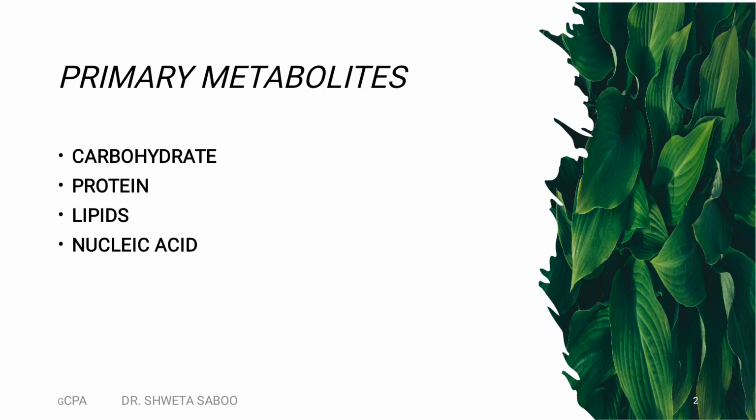Second important thing, these primary metabolites are called primary, meaning they are synthesized first in the plant. They are synthesized in the form of carbohydrates, proteins, lipids and nucleic acids. As we know, these are used by the plant itself for its energy.